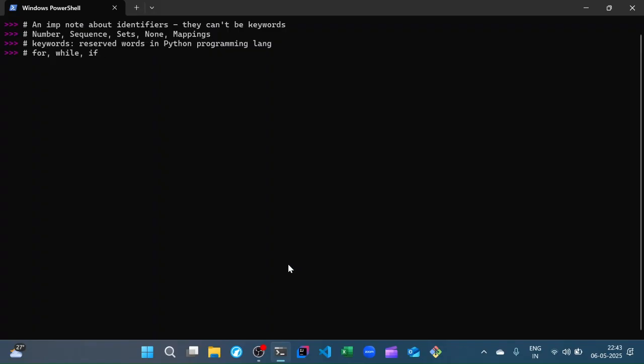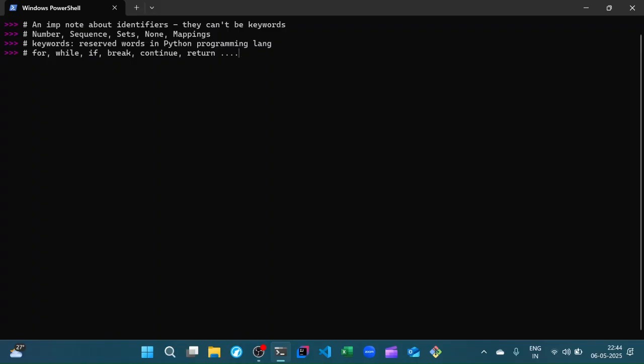In Python, there are specific reserved keywords, for example, for, while, if. There is break, there is continue, there is return. There are many reserved words. So what are these reserved words? They're basically special words which are used to signify the start of a particular syntax in Python. For example, when we want to start using an if condition, obviously we start with the if keyword. We can even use the elif keyword and so on.